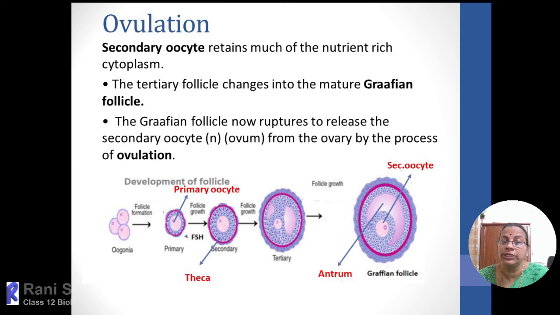Now the next one, ovulation. So here it is the gradual transformation. I have marked it. In the initial stages it is oogonia, then primary follicle, then into secondary follicle.